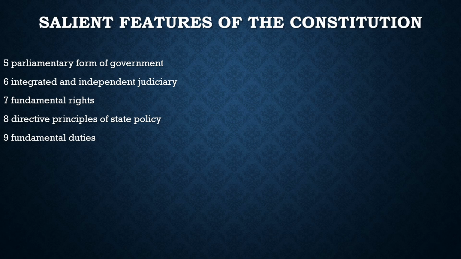So I hope we are not going to discuss them in detail, because every topic here will cost us at least 2 to 4 days. So here the point is to give you the key features of our constitution. As we are following the Lakshmikant book, it is not important for us to discuss them in detail right now. But when the articles and such topics come, we will discuss them in a very detailed manner, because every topic in here will cost us 4 to 5 days. The way we are taking our classes, we are taking them in a very discrete manner. So these are a few other features, and let's solve questions based on them.